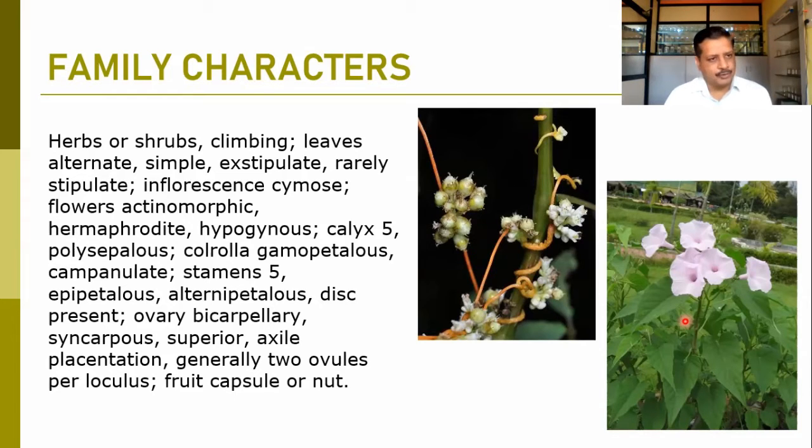The flowers are actinomorphic. They are bisexual in nature. Ovary is at the superior position, that is hypogynous. Calyx and corolla are 5 in number, where calyx is polysepalous and the corolla is gamopetalous in nature. They are mostly campanulate, or funnel-shaped corolla can be observed. Stamens are mostly 5. They are epipetalous, inserted on the corolla tube, and alternipetalous, alternate to the petals.